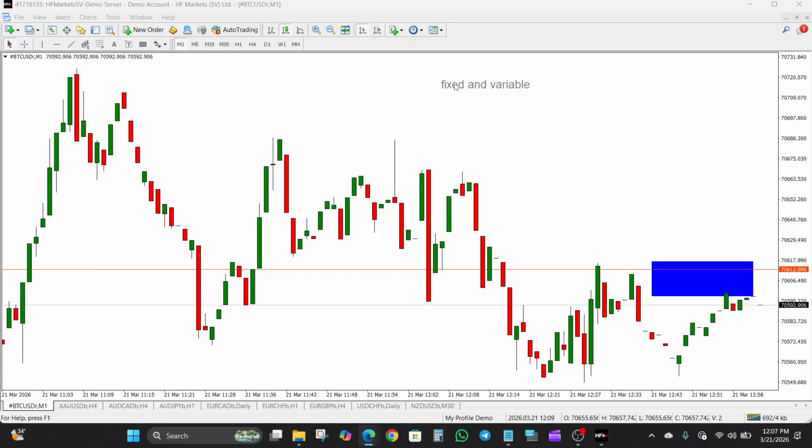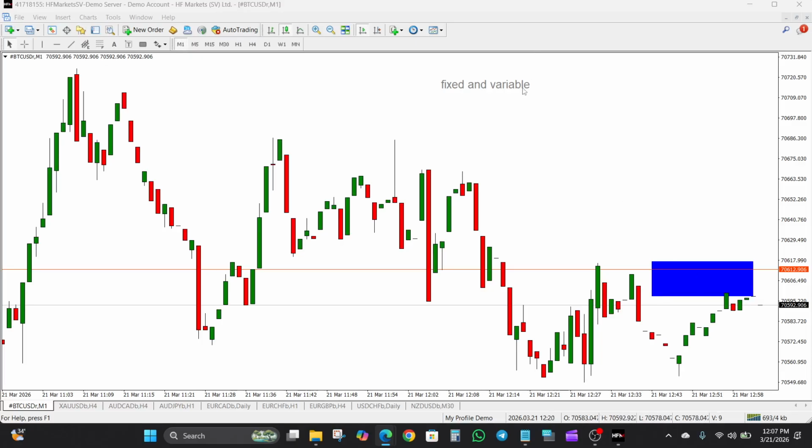Now a fixed spread stays the same no matter what is happening in the market. Whether the market is calm or highly volatile, your spread does not change, right? The difference between your ask price and your bid price remains the same, irrespective of the volatility in the market. So this gives you predictability. You always know your trading cost.